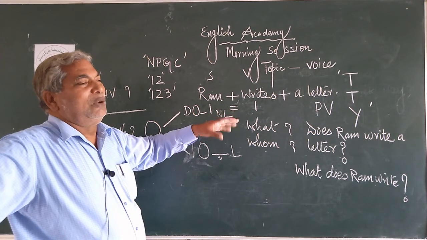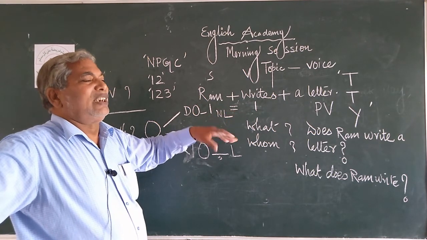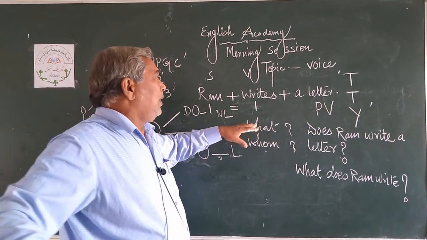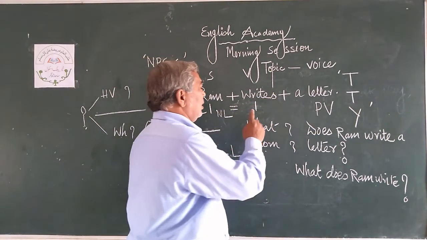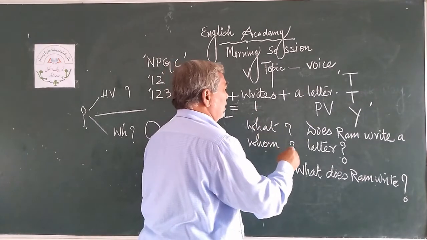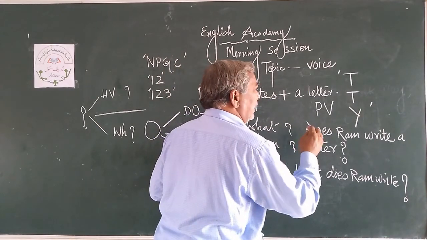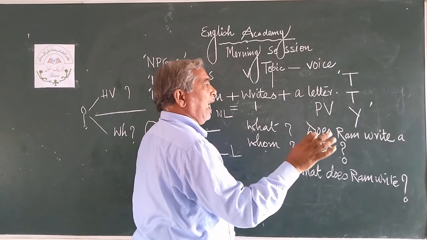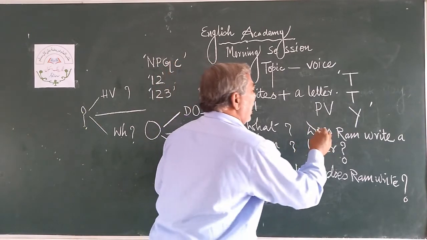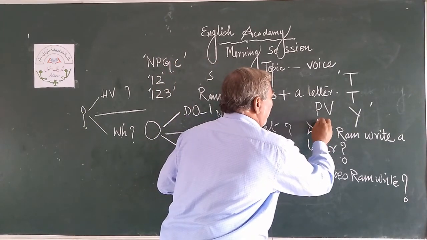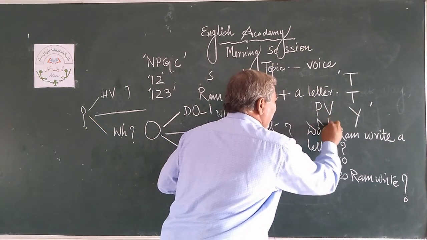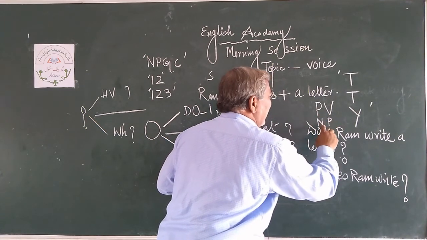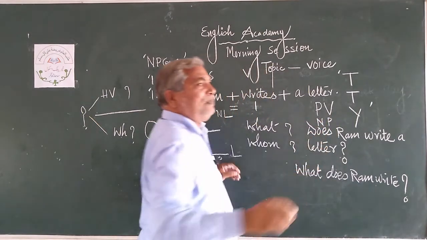In English you can say intransitive verb. So if the verb has no object, that verb is called intransitive verb, and an intransitive verb has no passive voice, so write here NP, no passive.